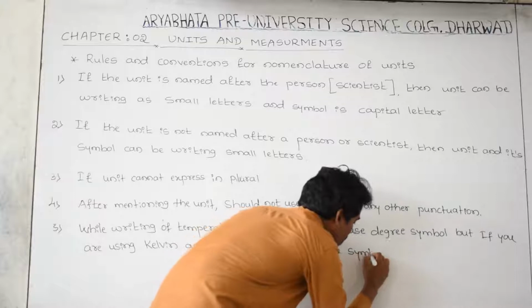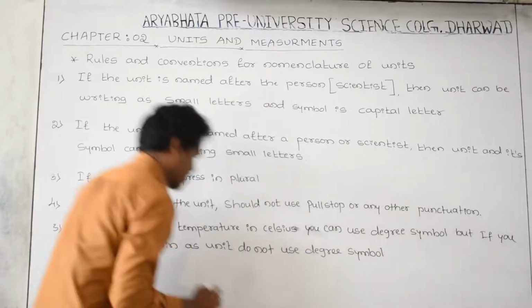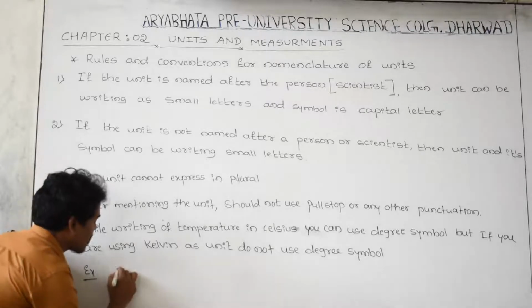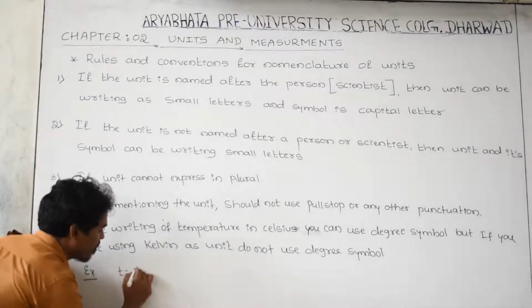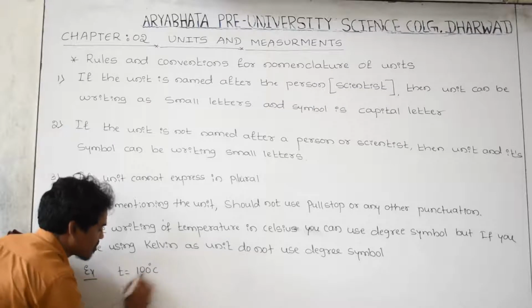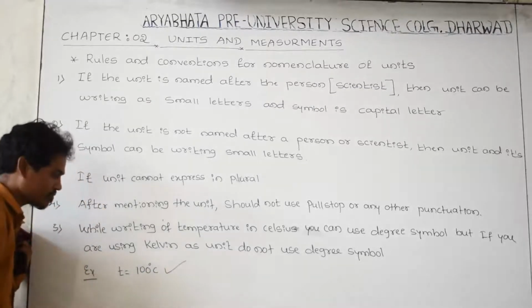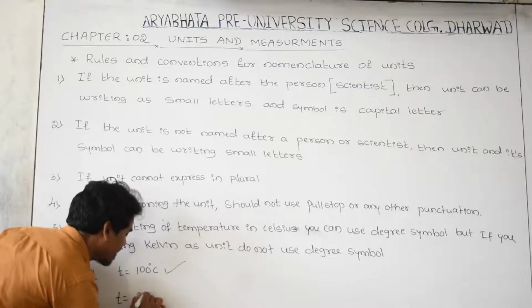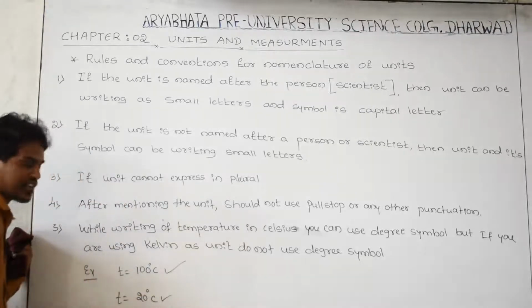For example, temperature T is equal to 100 degrees Celsius. Yes, it is right. Temperature is equal to 20 degrees Celsius. Yes, it is right.